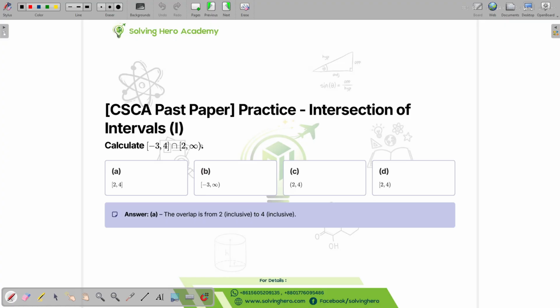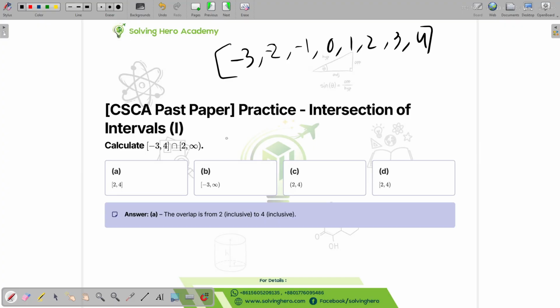Okay, so let's look at this. We are calculating the intersection between these sets. The first set goes from -3, -2, -1, 0, 1, 2, 3, 4. It includes both ends, right?